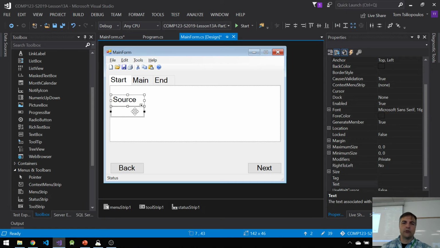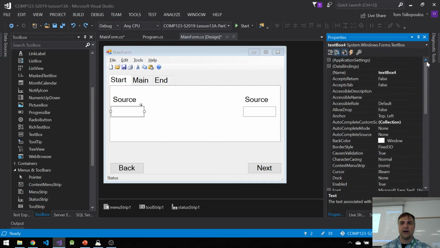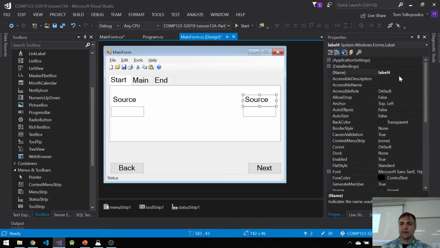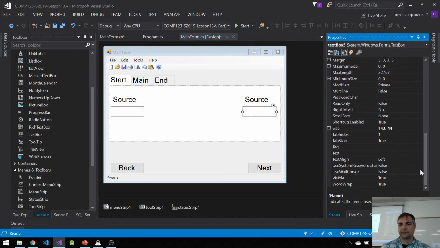And I want to control drag these ones over here, so that control drag copies. So it does. So here's my destination. By the way, this text box, I forgot to name it. This should be the source text box. And this one should be the destination, or target label. Call it target label, and this will be the target text box. All right, target text box.